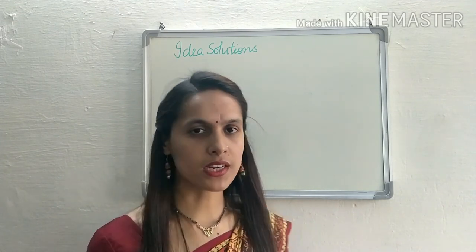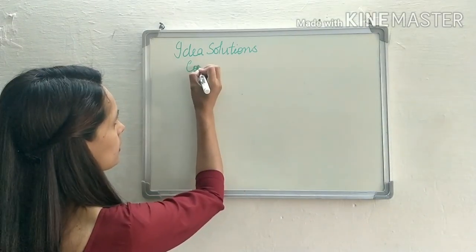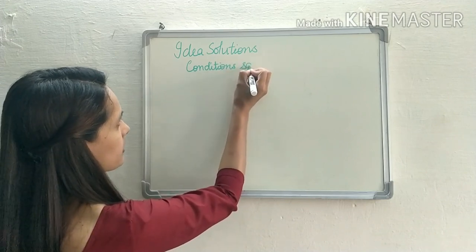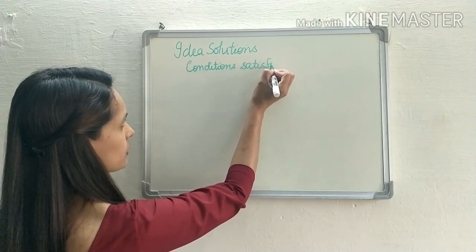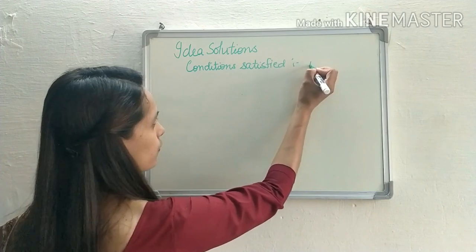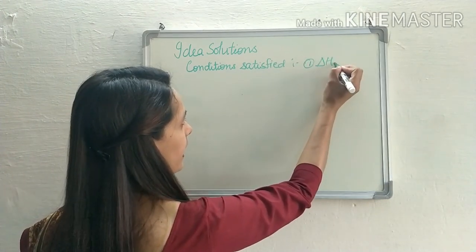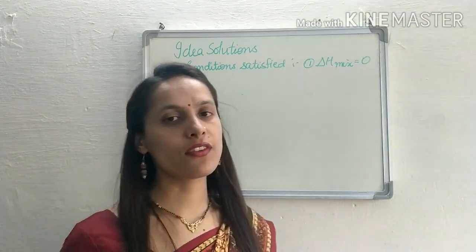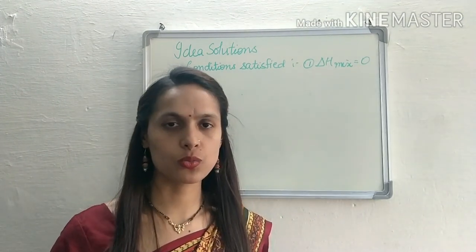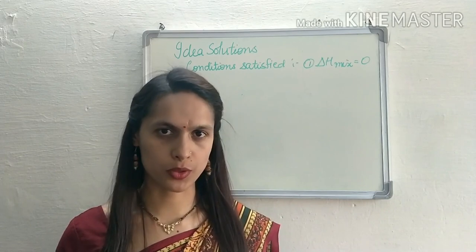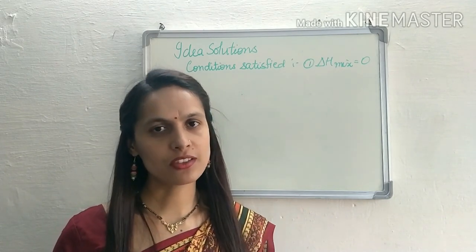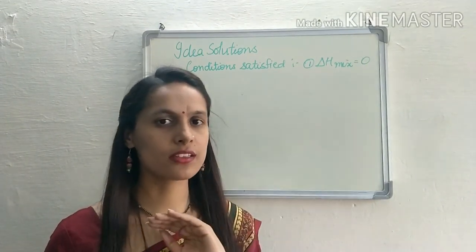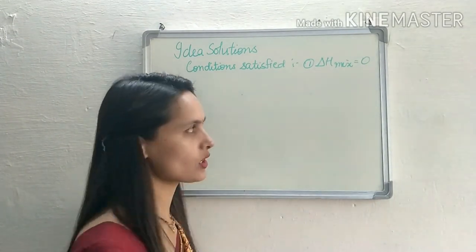Now, if the solution is ideal, then it satisfies some conditions. So what are those conditions satisfied by the solution? The first condition is delta H mixing equals 0. It means the enthalpy change when solute and solvent combine to form a solution is zero. There is no change in the enthalpy.